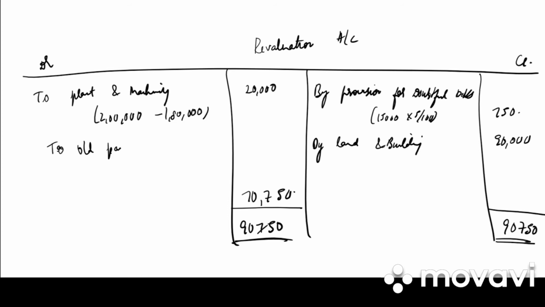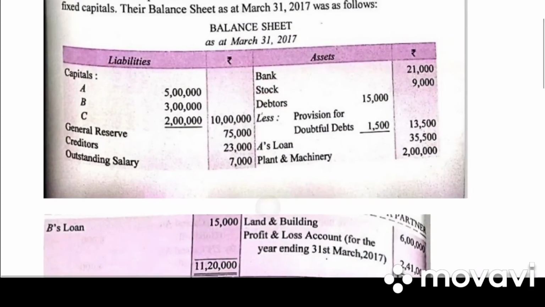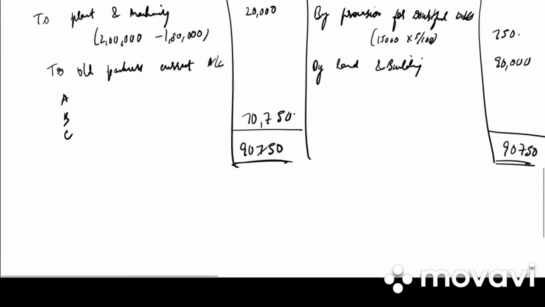To old partners current account, we have A, B and C. 70,750 into what is the ratio? It is 5:3:2. Because they have not given anything, we need to see the capitals. What is the ratio? 5:3:2. So 70,750 into 5 by 10, 35,375. 70,750 into 3 by 10, 21,225. And last it is 14,150.